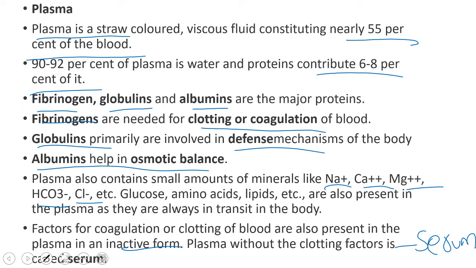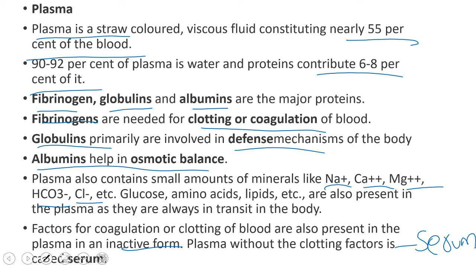And you know, fibrinogens are responsible for blood clotting. Globulins are involved in the defense mechanism, helping the white blood cells present in the blood, and albumins help in maintaining osmotic balance. And small amounts of nutrients and minerals are also present. The minerals are sodium, calcium, magnesium, bicarbonate and chloride ions, and the nutrients are glucose, amino acids, lipids.